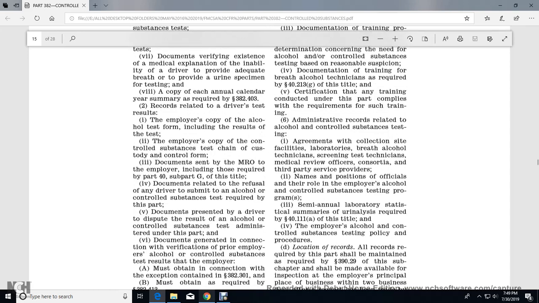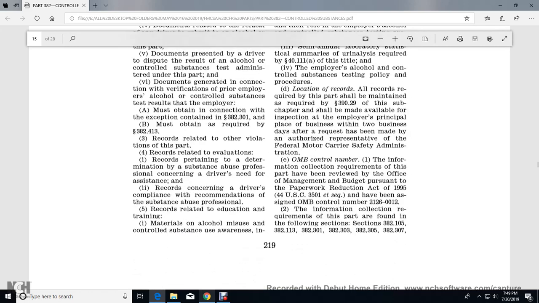Administrative records related to alcohol and controlled substance testing. Agreements with collection site facilities, laboratories, breath alcohol technicians, screening test technicians, medical review officers, consortia, and third-party service providers. Names and positions of officials and their roles in the employer's alcohol and controlled substance testing program. Semi-annual laboratory statistical summaries and an analysis required in 40.111. And the employer's alcohol and controlled substance testing policy and procedures.